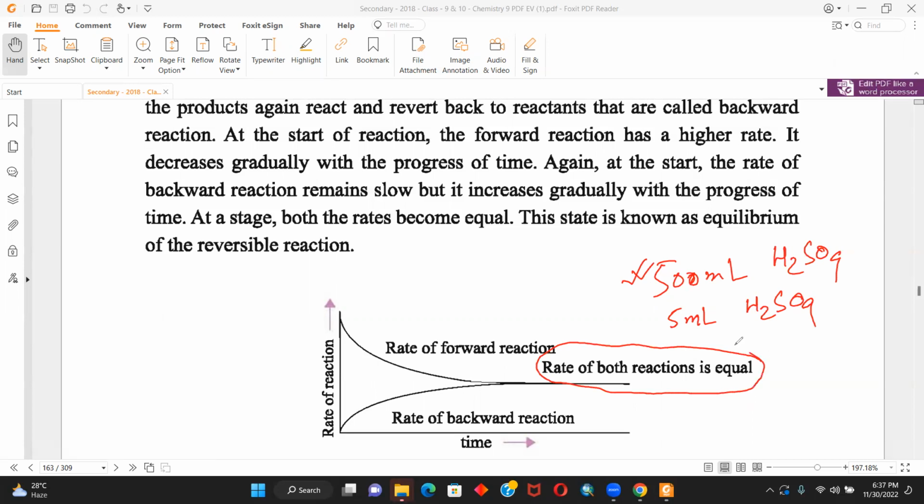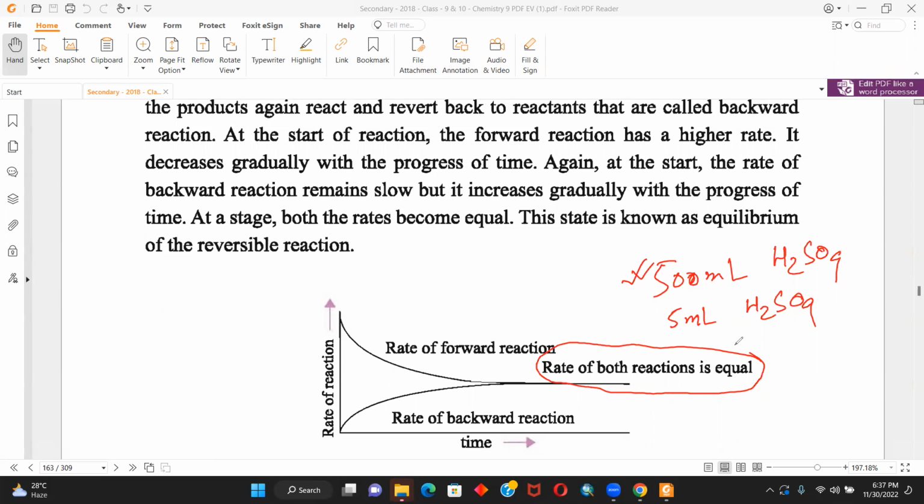Now here's a question for you. At equilibrium state, when the amount of both substances becomes equal, what do you think? Will the reaction stop there or will it continue? The reactions will stop there. Okay, why do you think so?